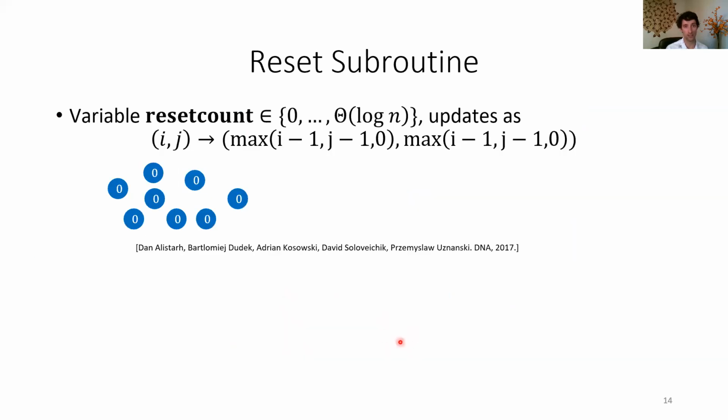The resetting phase uses a subroutine with a reset counter. The reset counter updates by taking the maximum of the 2 counters, but then subtracting 1. And to trigger the reset, some agent is going to set their reset counter to a large value, which is on the order of log n.